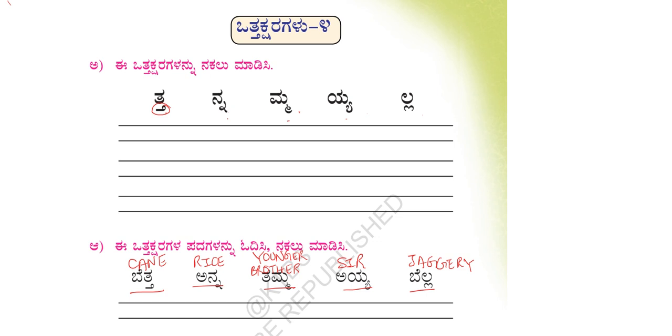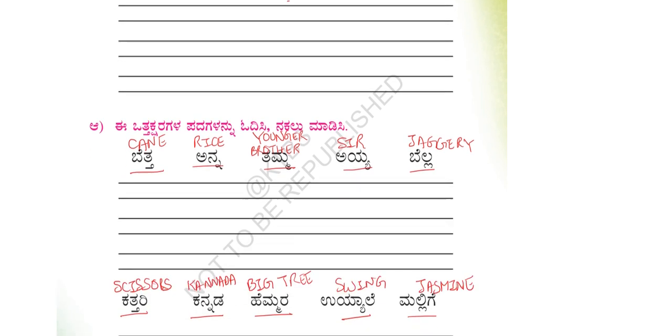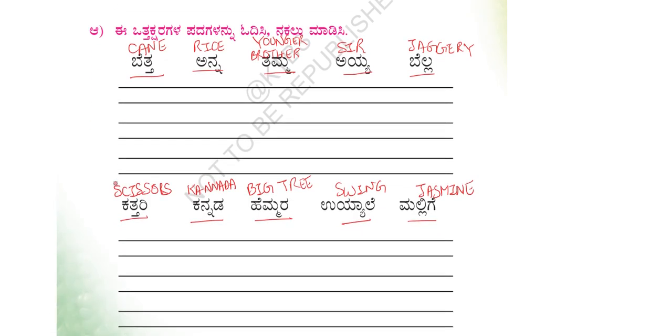Betta, anna. Tamma. Ayya. Bella. That's how you read the Utaksharas. Then kattari. Kannada. Hemmara. Uyyale. Mallige.